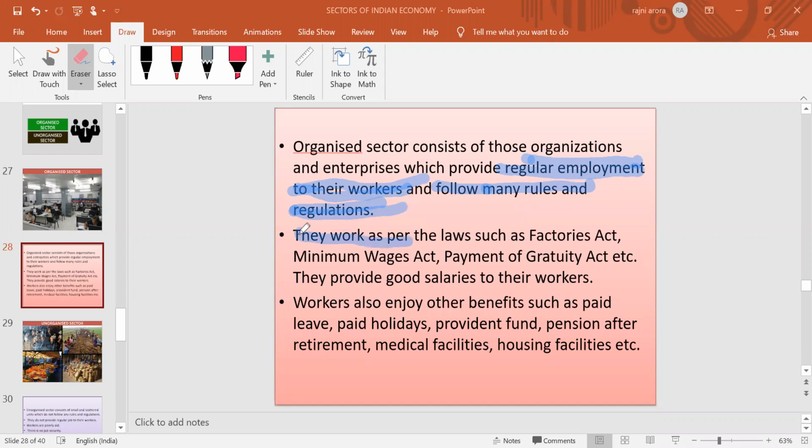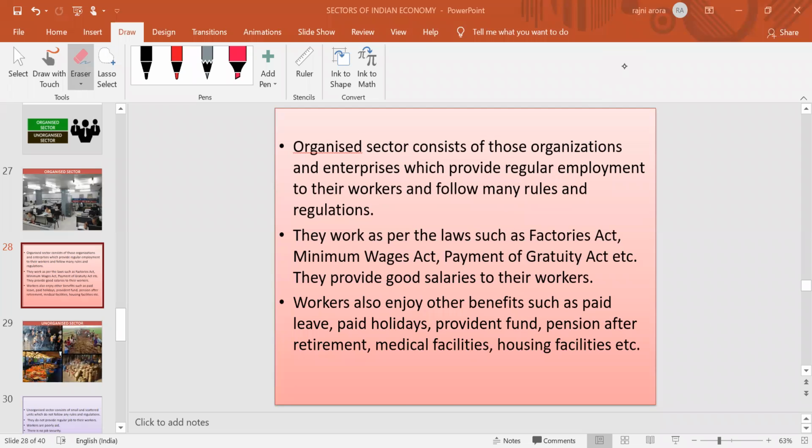They work as per laws like the Factory Act, Minimum Wage Act, Payment of Gratuity Act. They provide very good salaries to their workers as per the norms set up by the government. Along with the salary, so many other benefits like paid leave, paid holidays, provident fund, pension after retirement, medical facilities, housing facilities. These kinds of facilities are provided by the organized sectors to their workers.